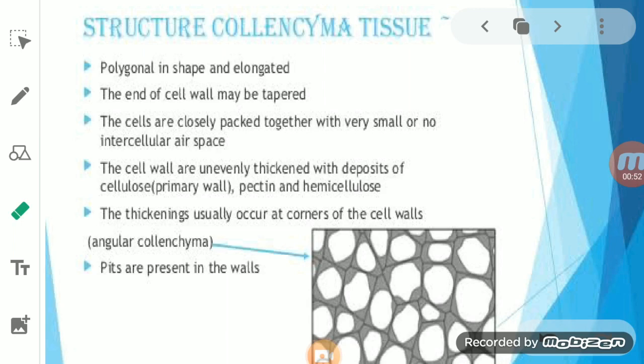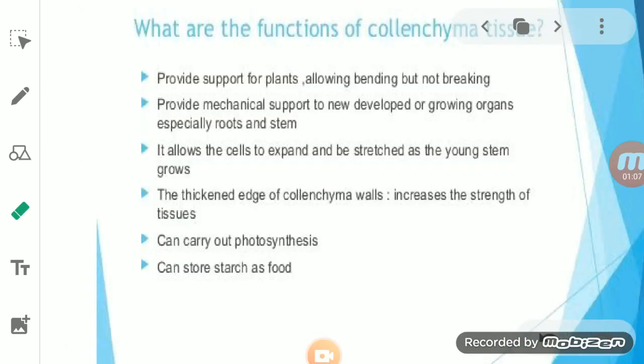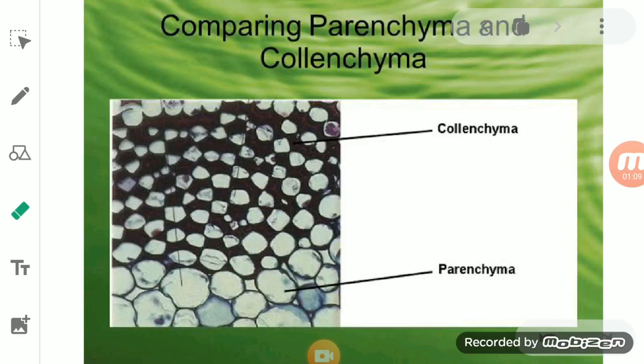But if a fruit is raw, then this collenchyma is present at the base, and due to which it does not fall off. The third location is that it is basically present in the dicot